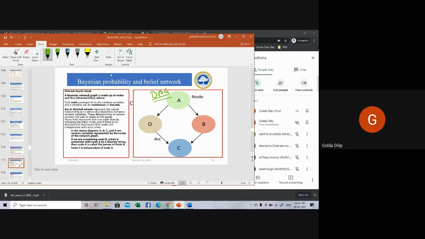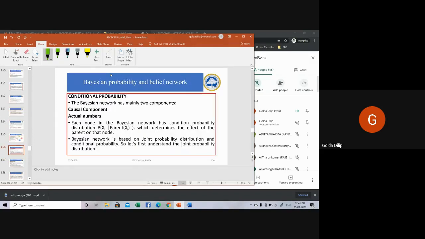The same directed acyclic graph is made up of nodes. Nodes correspond to the random variables, which could be continuous or discrete. So A, B, C, D are all random variables. They are connected by a directed arrow, which means A is the parent node of B. Node C is independent of node A, the Markov property, since it's not connected via any other node. Okay, so next.